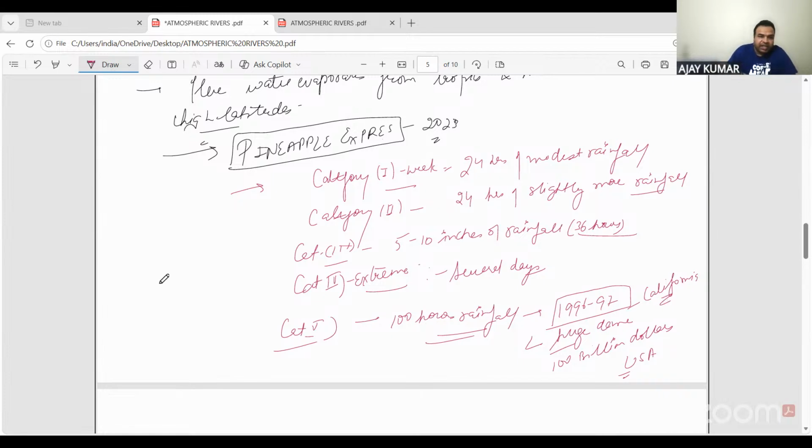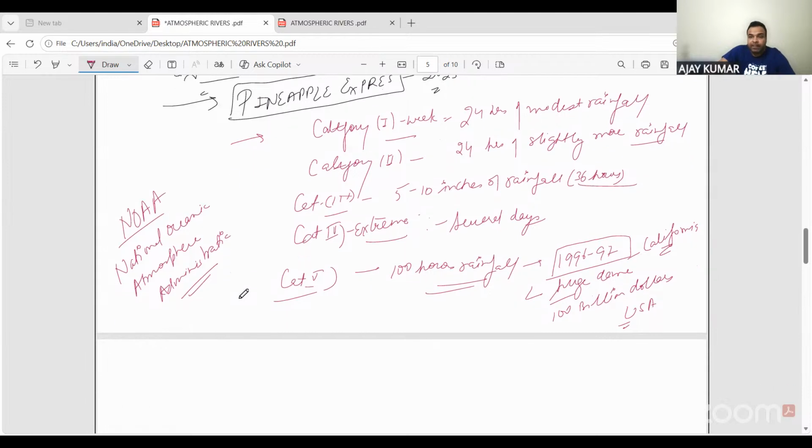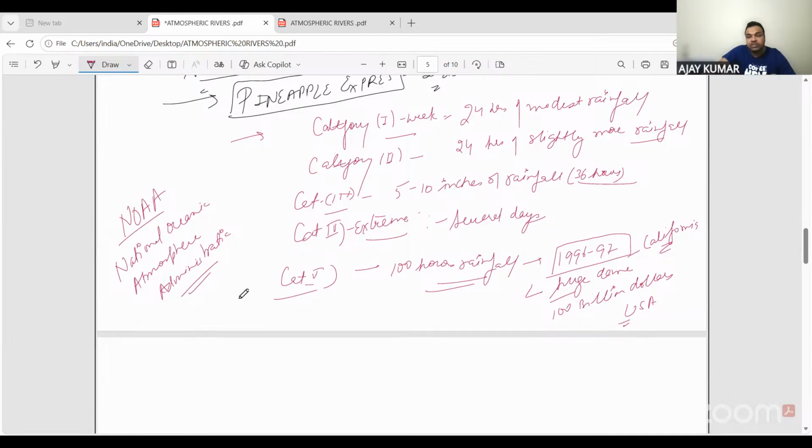Okay. And you know, there is an agency, the National Oceanic Atmosphere Administration. This agency is mainly working for USA. And as per the reports, as per the data that is revealed by them, they are researching atmospheric rivers. And according to them, this atmospheric river is not only confined to the USA. In fact, this is hitting India also. This is causing a lot of floods and rainfall in India also. But in India, the research is less.